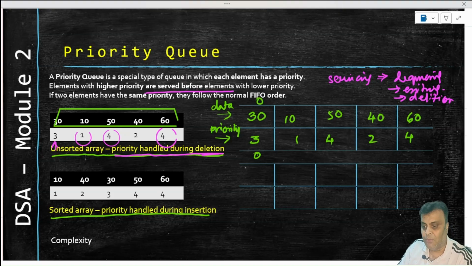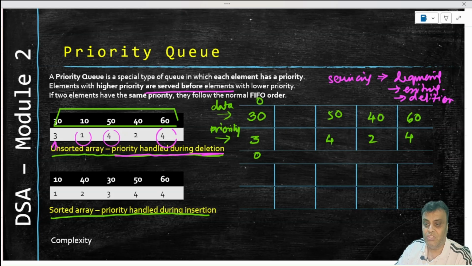So if we now delete an element or ask for a dequeue or ask for an exit, what is going to happen? It will handle the priority. Who is the priority here? He is the highest priority. So this will be coming out as a dequeue. Now if this comes out, this will go away.